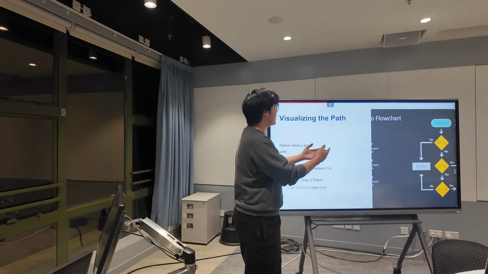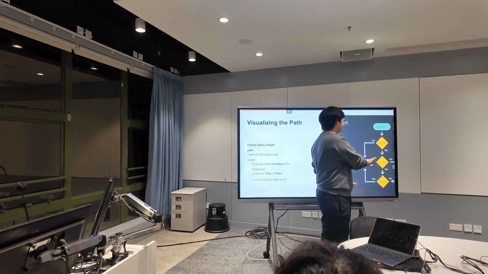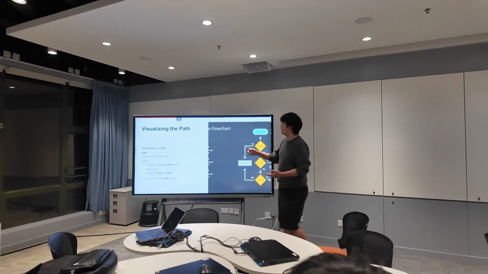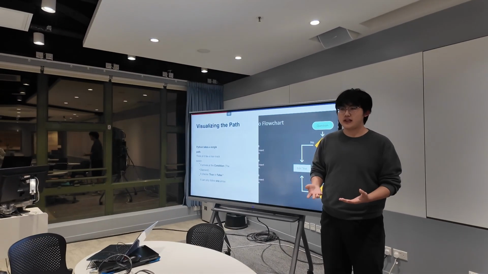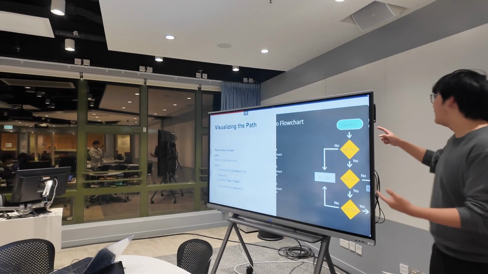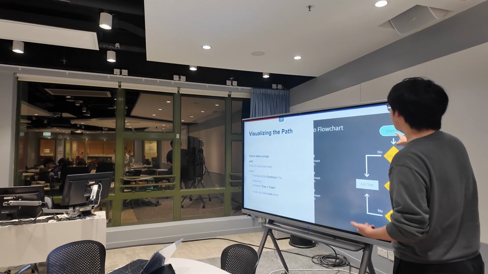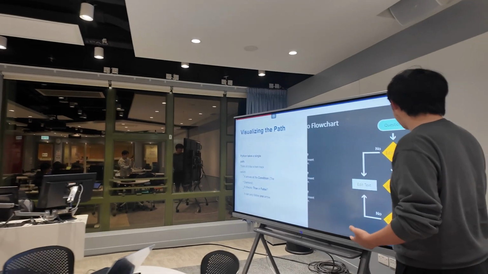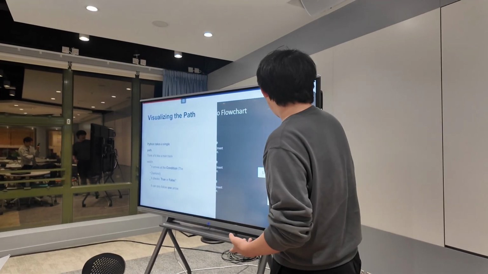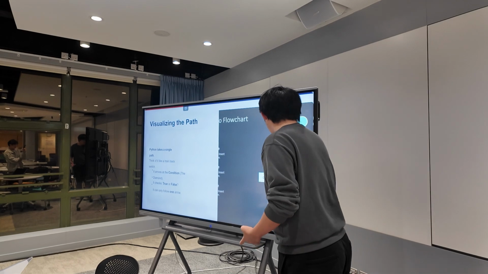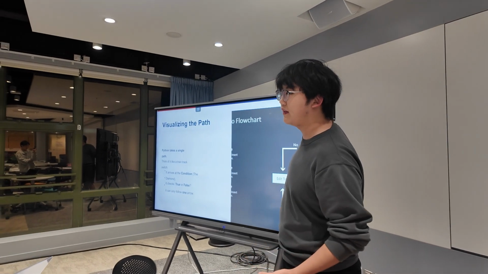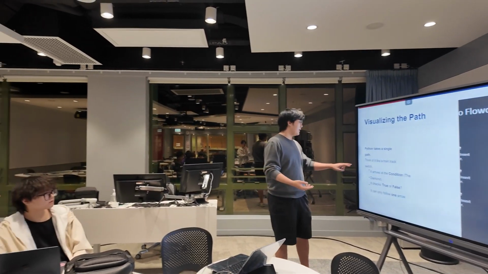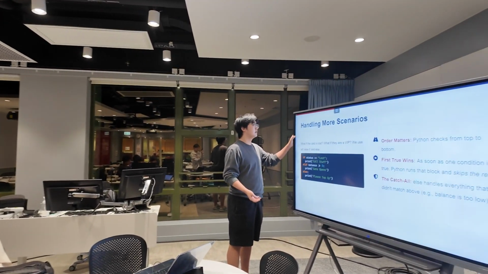And next, we have a visualization image for you. So this is a flow chart. We also have to know that. If I describe the whole thing to you, it's maybe really abstract, right? But let's look at this visualized path. So we have a question, and if the answer to the question is yes, we do this step, and if the answer is no, we do this step, and finally we finish the whole program. This is a visualization of this if and else condition.